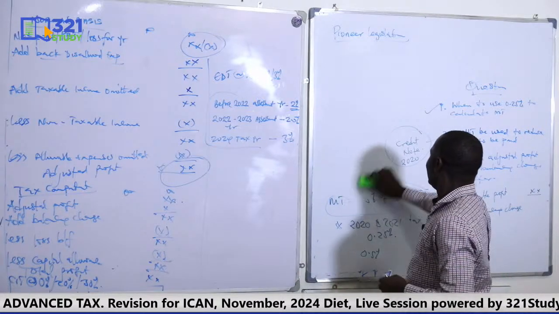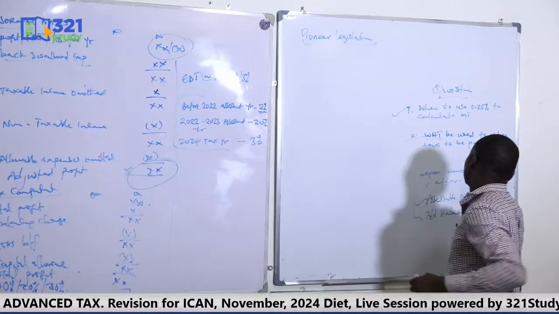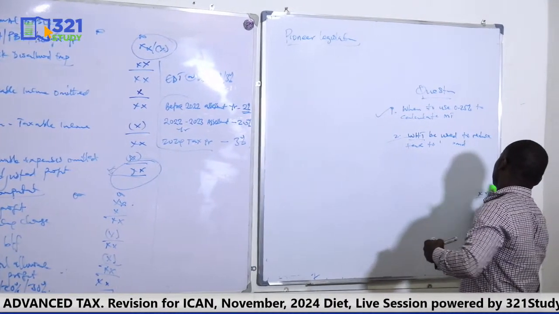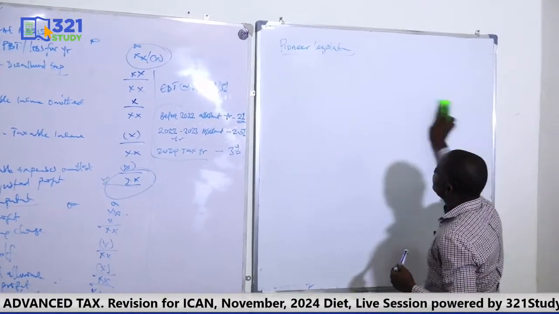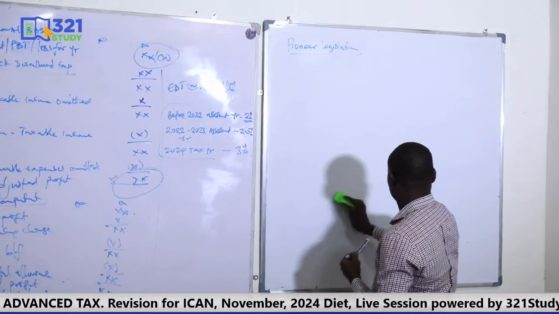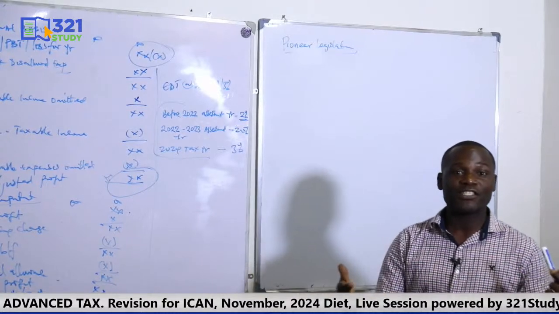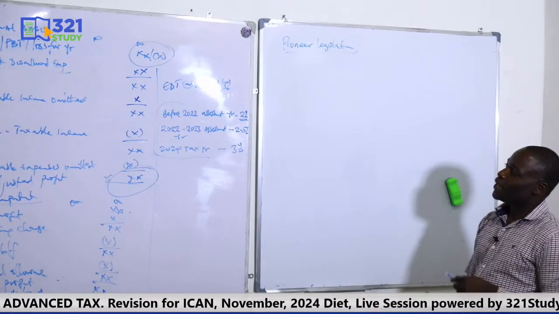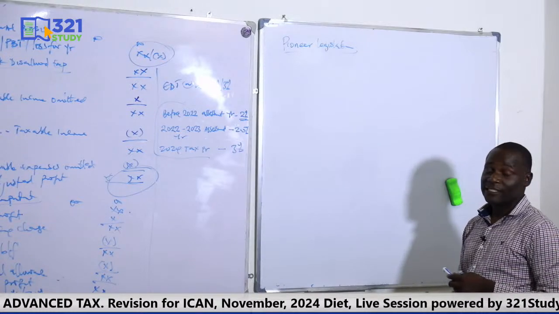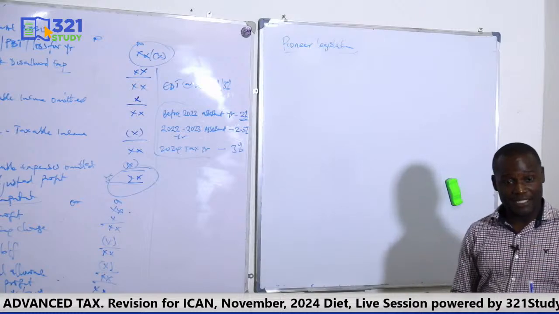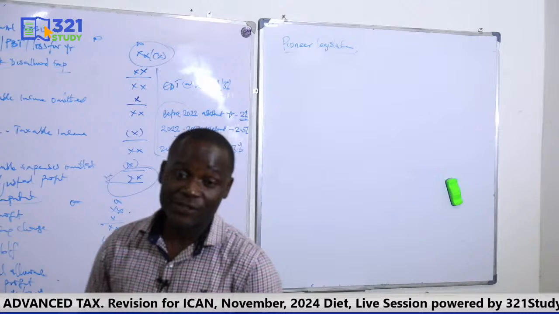Now let's go to pioneer legislation. Like I said, it's an incentive which is 3 years, subject to extension for an additional 2 years. Now, in pioneer legislation, you know that it is the Nigerian Investment Promotion Council that is in charge. So if a company wants to enjoy this tax holiday, you apply to the NIPC, Nigerian Investment Promotion Council.